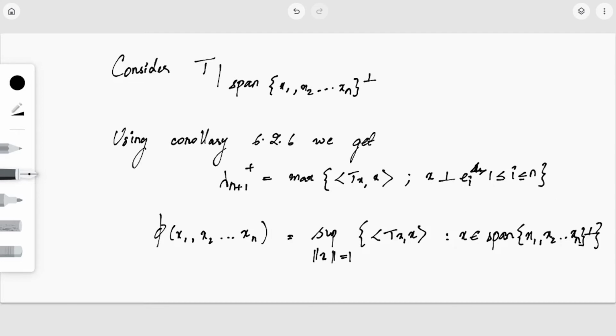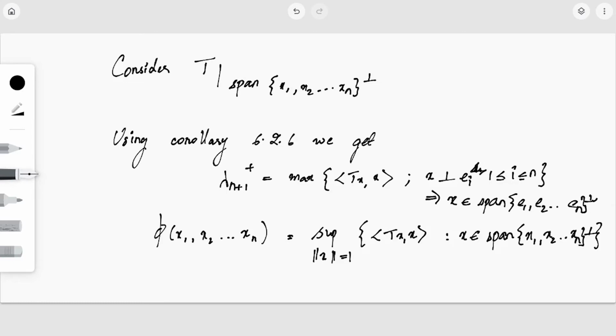So x is an element of the span of e1, e2, etc., en perpendicular. This is nothing but phi of e1, e2, etc., en, instead of x1, x2, etc., xn.